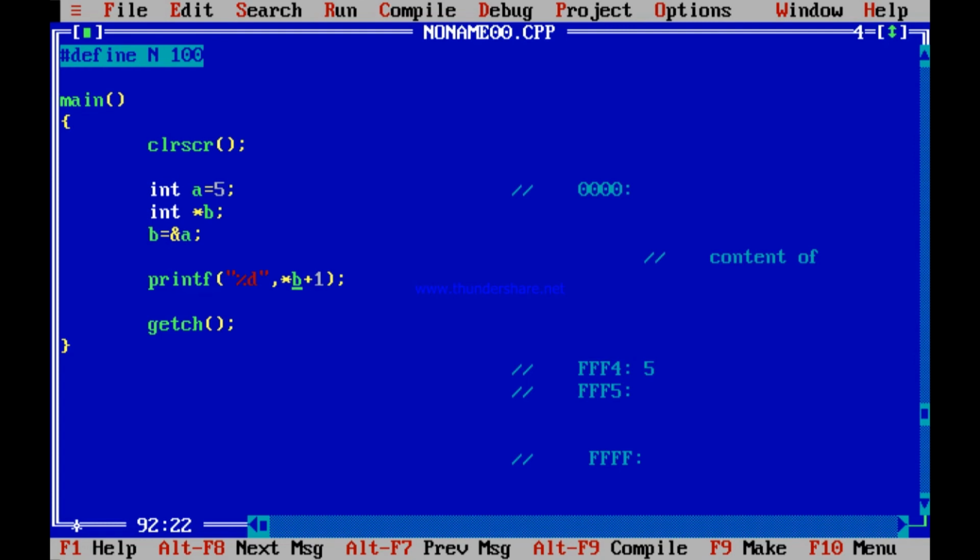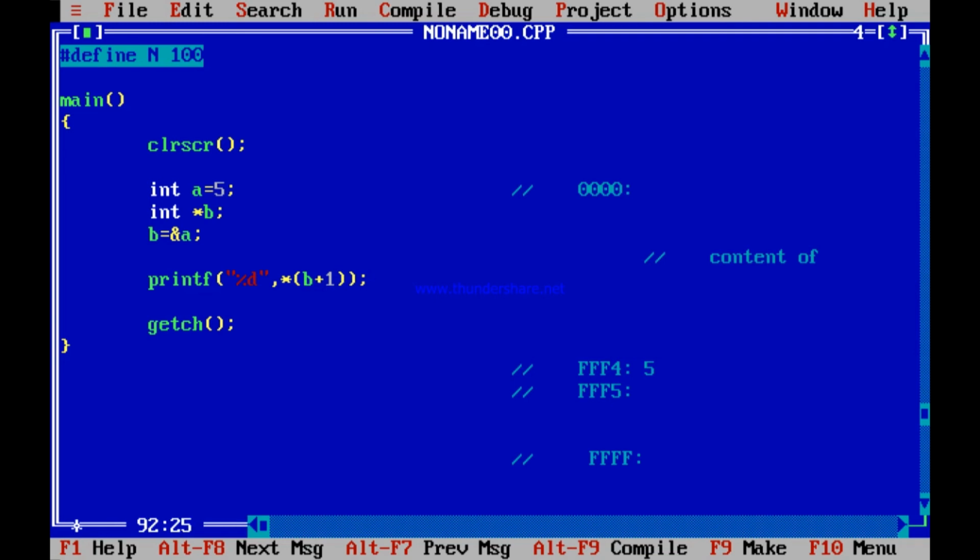Now suppose I write like this. Star of B plus 1, within a bracket. See, this is interesting. Is this an integer or an address? B is an address. B, no doubt, is an address.